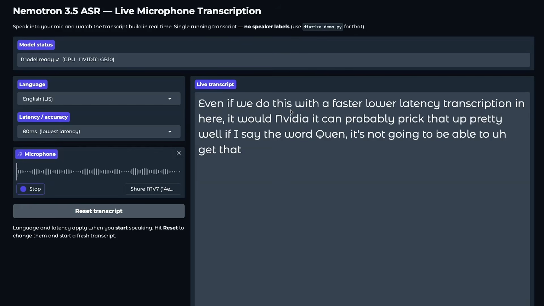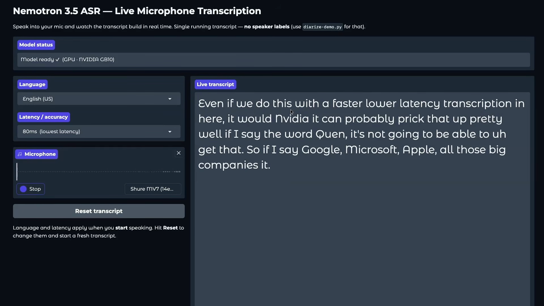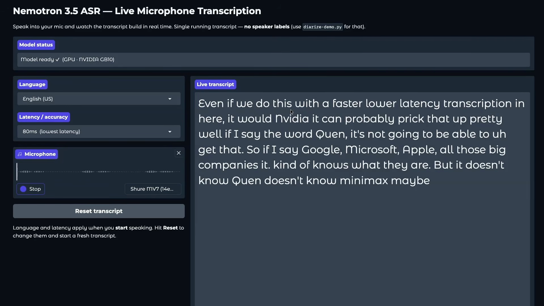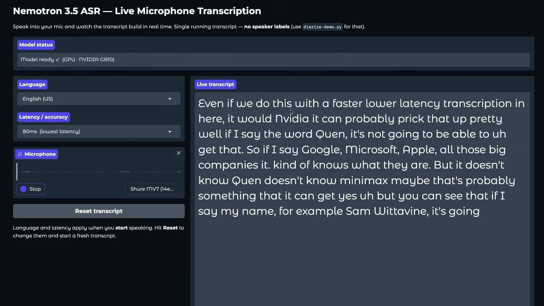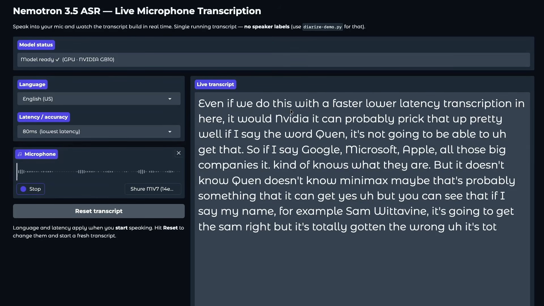So if I say Google, Microsoft, Apple, all those big companies, it kind of knows what they are, but it doesn't know Qwen, doesn't know MiniMax. Maybe that's something it can get, yes. But you can see that if I say my name, for example, Sam Witteveen, it's going to get the Sam right, but it's totally got the wrong spelling there for the surname.